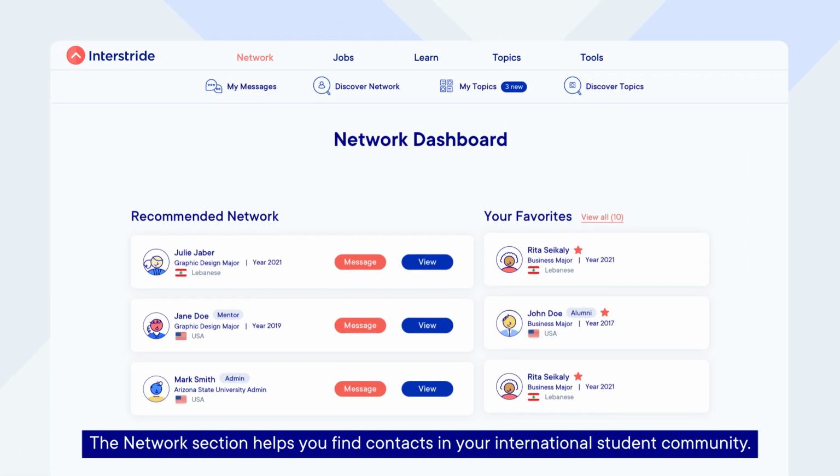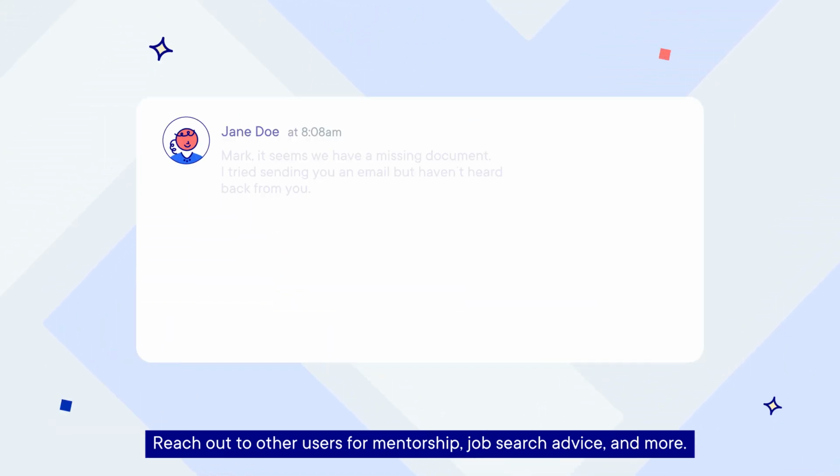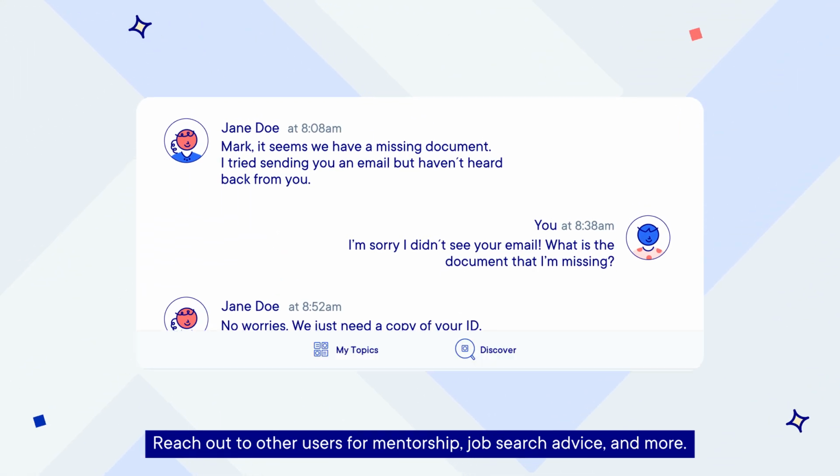The network section helps you find contacts in your international student community. Reach out to others for mentorship, job search advice, and more.